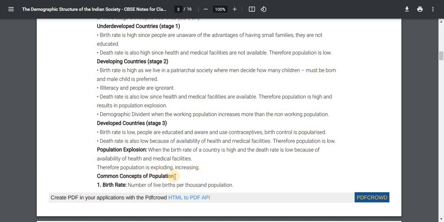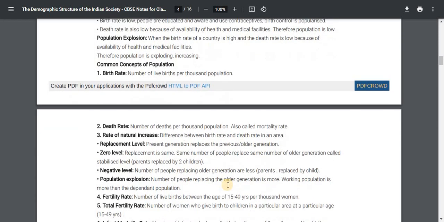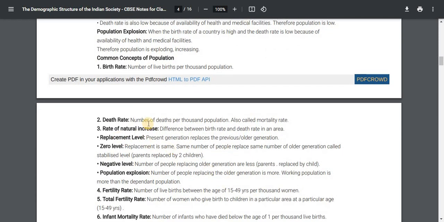Common concepts of population. 1. Birth rate: number of live births per thousand population. 2. Death rate: number of deaths per thousand population, also called mortality rate. 3. Rate of natural increase: difference between the birth rate and the death rate in an area.